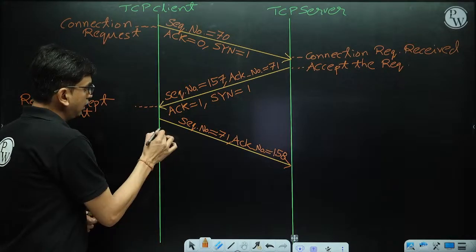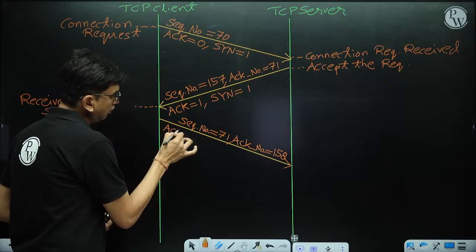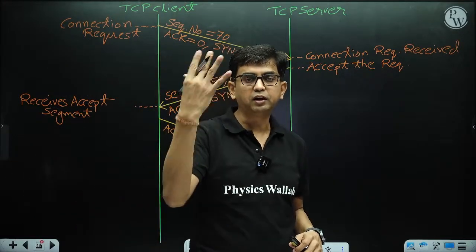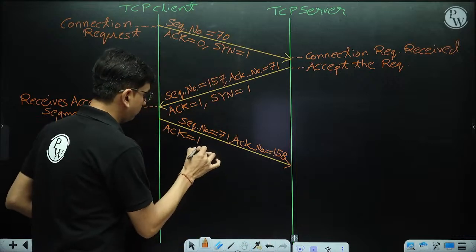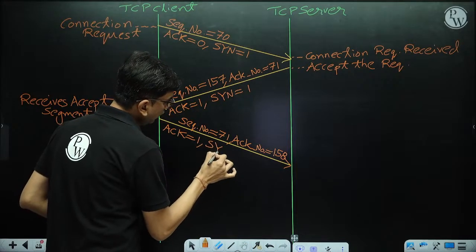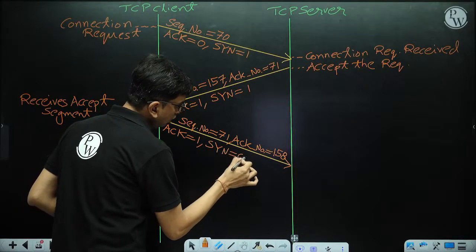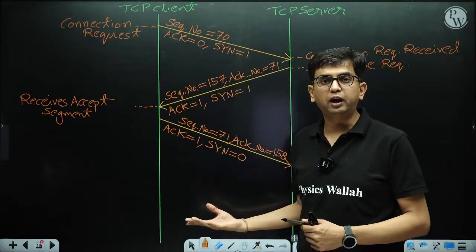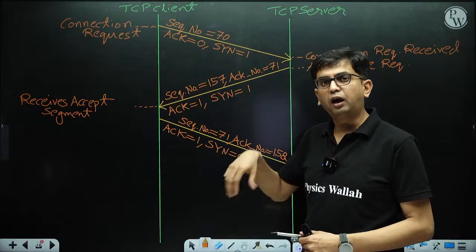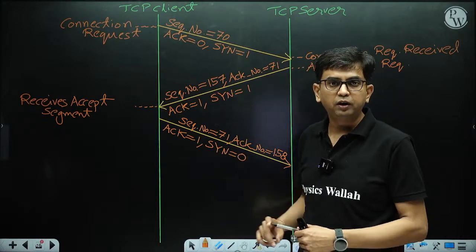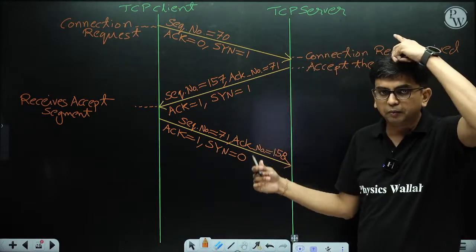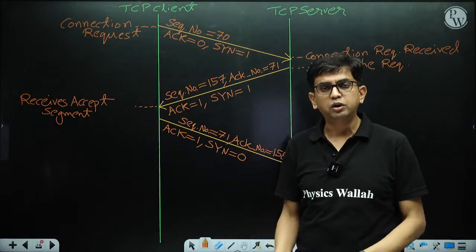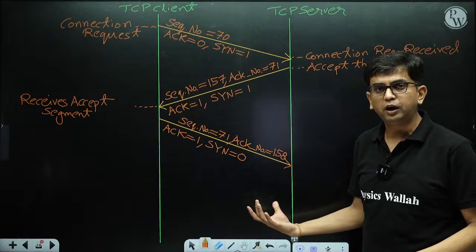And remember, here the ACK flag is on because this is carrying the acknowledgement number. The acknowledgement field is not garbage, but the SYN flag is off. If the client wants to send data to the server, now the client is allowed to put the data in the payload field, because this is an acknowledgement segment, and this acknowledgement segment can carry data also.